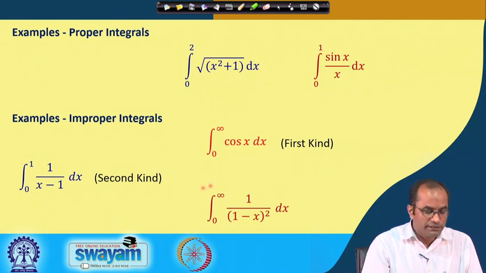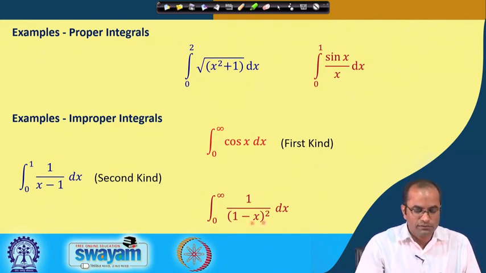This is here the integral of the third kind or the mixed kind, because the limit is also unbounded. So, here we have infinity in the upper range, and then this integrand, which is 1 over (1 minus x squared) whole squared, is also going to infinity as x is approaching 1, and 1 is in the range of the integral.